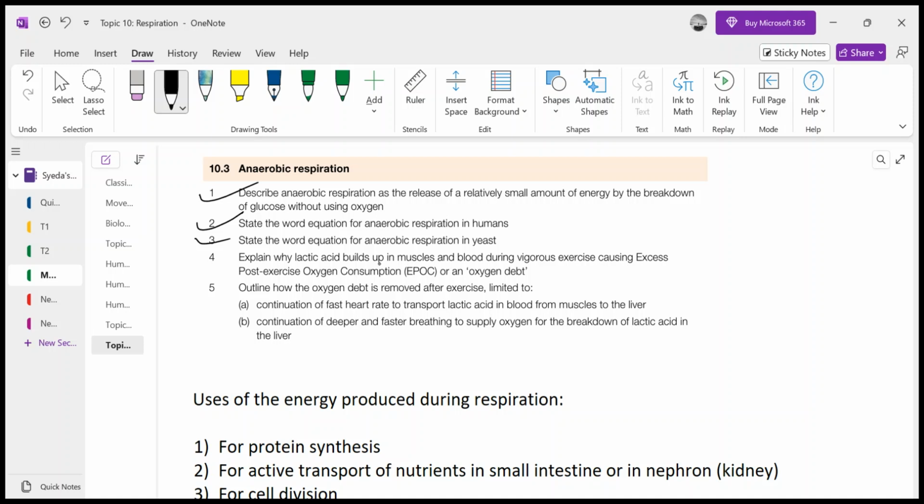So not only carbon dioxide has to be removed, but lactic acid too, because during exercise our body has a limited capacity for taking in oxygen. We cannot take more than a particular amount of oxygen. As we discussed in the last chapter, our lung capacity is 5 liters, and 1.5 liters of air is always there, no matter how hard you breathe out.